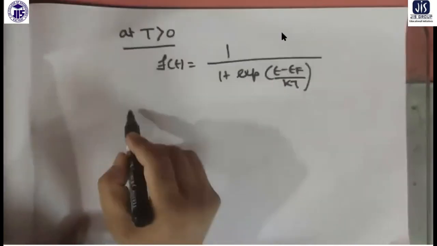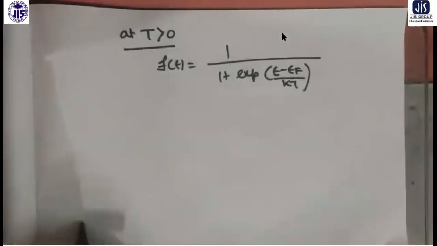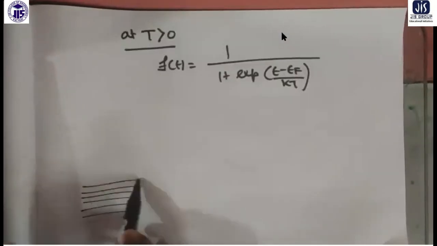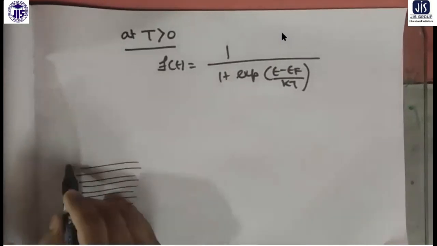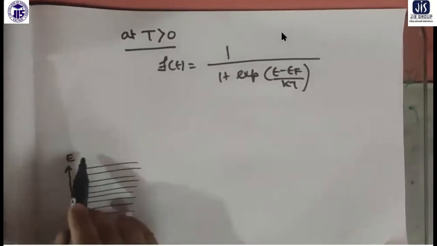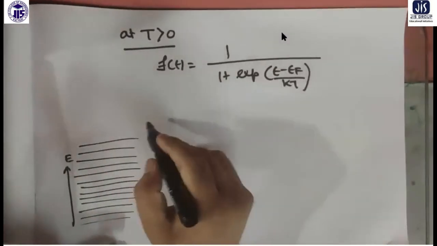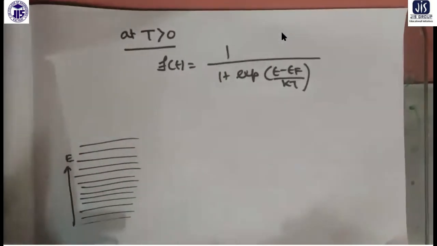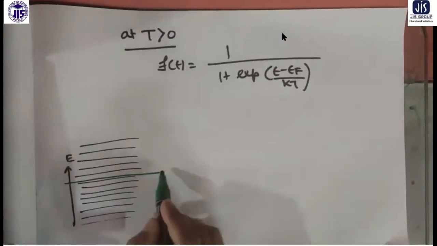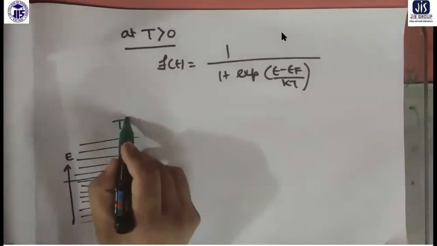If these are your energy levels plotted in this direction, and this is the Fermi energy level, we are now working at T greater than 0.